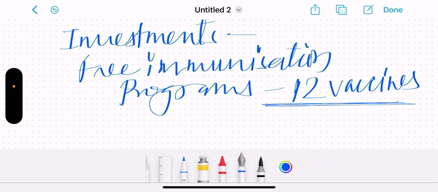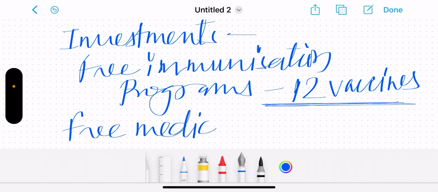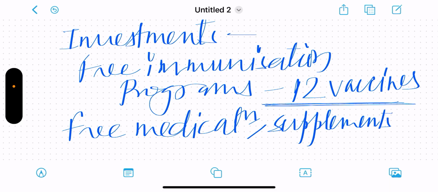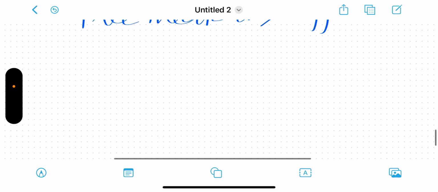And the vaccines are like DPT, polio, MR, BCG, hepatitis, etc. There are free medications in the government setups. There are free supplements. These are being given in the government setups.